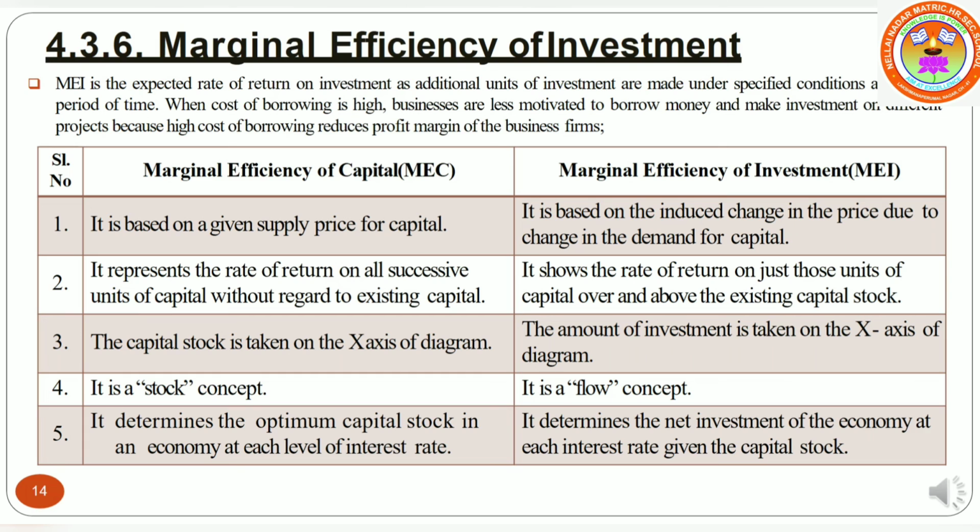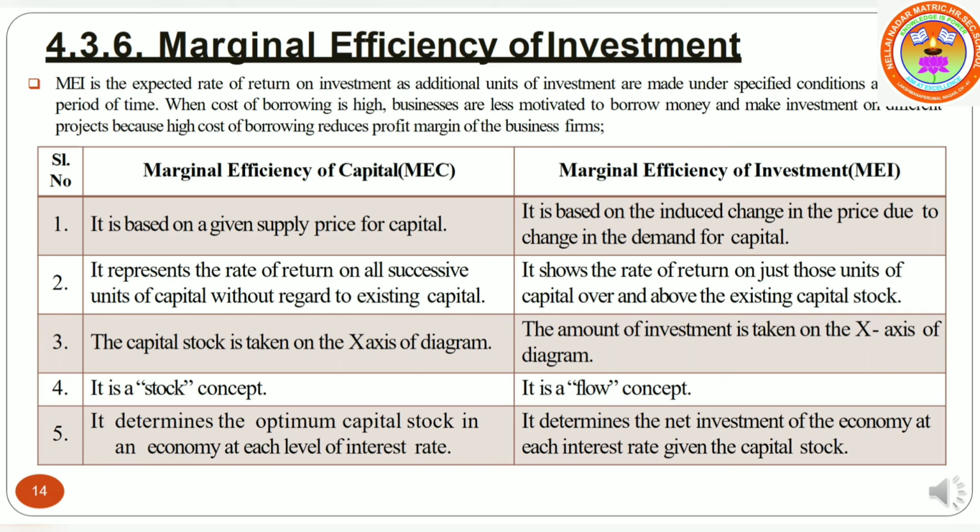In MEC, capital stock is taken on the x-axis of the diagram, whereas amount of investment is taken on the x-axis of the diagram in MEI. MEC is a stock concept, whereas MEI is a flow concept. MEC determines the optimum capital stock in an economy at each level of interest rates, whereas MEI determines the net investment of the economy at each interest rate given the capital stock.